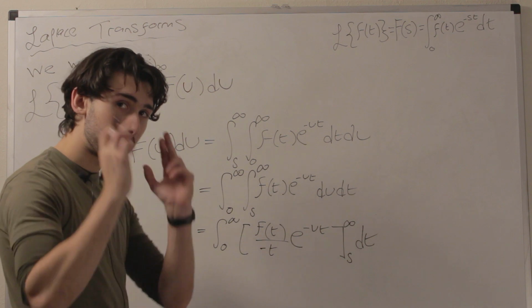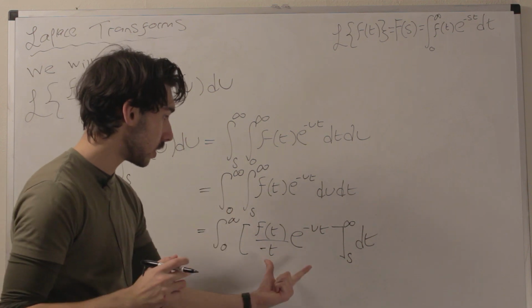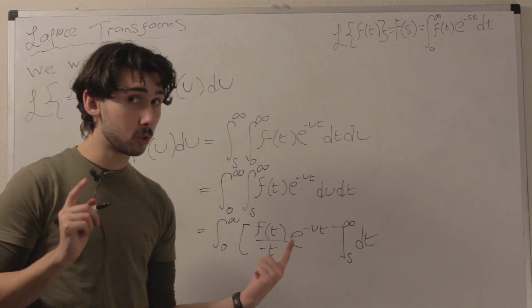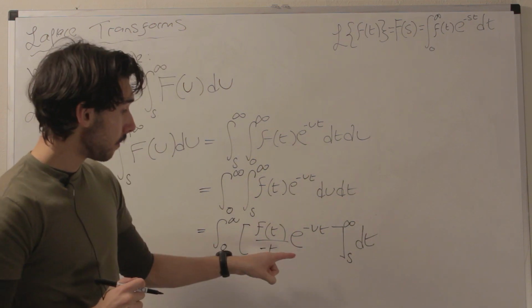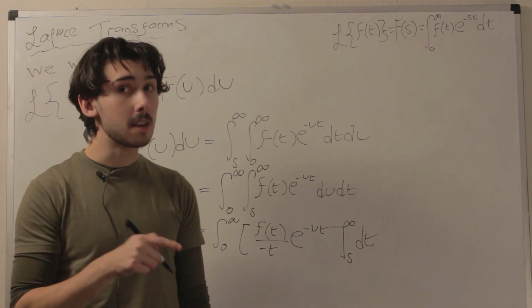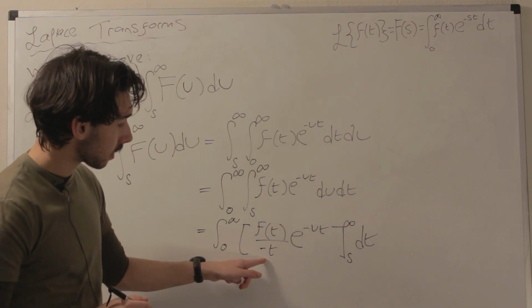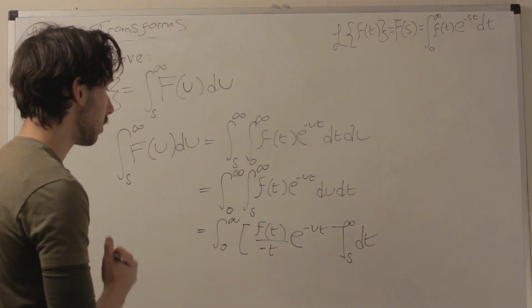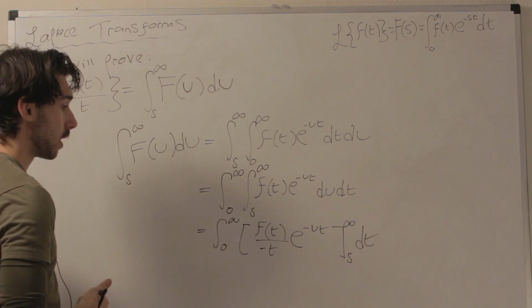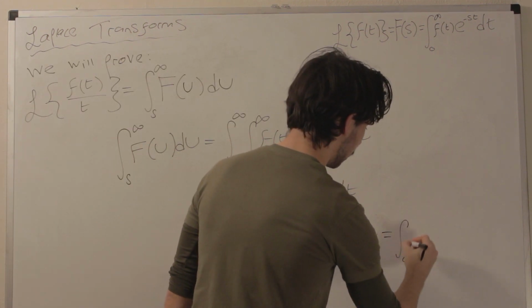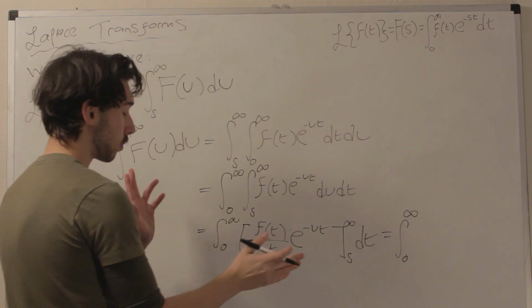But before we evaluate it, let's just do a quick sanity check. Does it make sense that this is the integral of that? Yes, it does, because if you differentiate this with respect to u, what will you get, guys? The e to the minus ut will just become minus t e to the minus ut. The minus t will cancel out with this 1 over minus t, and you will be happy days. So that's all good, it all makes sense, it's perfect, lovely. Now guys, let's actually evaluate this. So this is the integral from 0 to infinity, and what happens when we put things in.